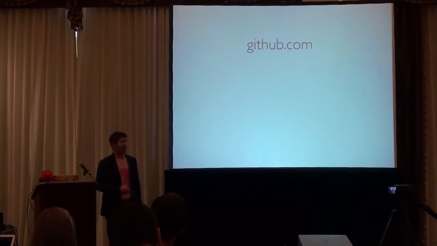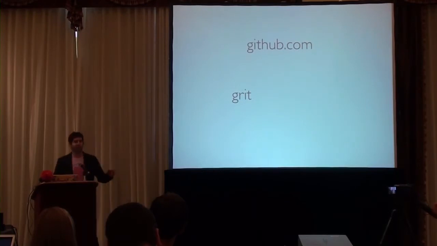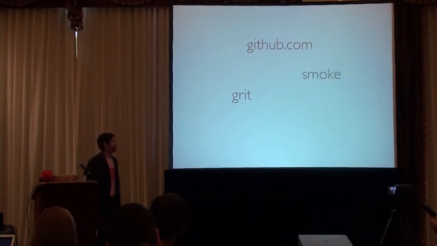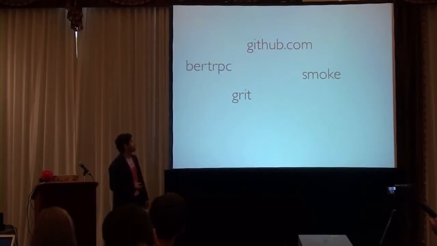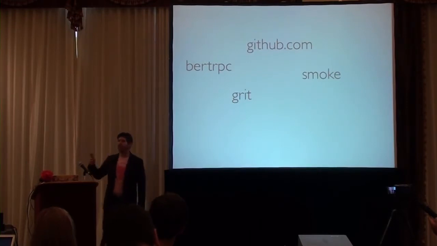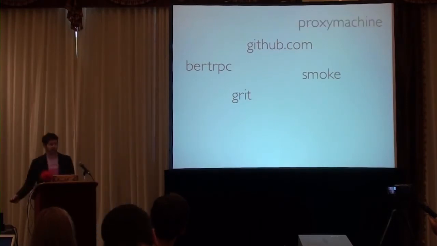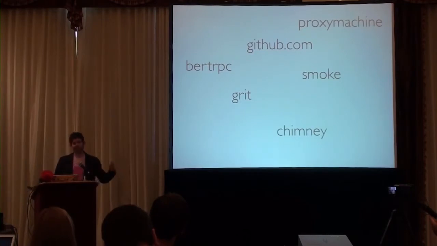So what do we do? Modularize. It started with Grit, which is a library for communicating from Ruby to Git repositories on disk. And then we said, we need to be able to scale this thing out. So we built the Smoke system, which allows the front ends to talk to the back ends. And then we built BERT RPC, which is the RPC mechanism by which those things communicate. Those, of course, go through Proxymachine, which establishes the connection between the front ends and the back ends. That's routed by Chimney because Grit is Smoke in the cloud, obviously, which is routed by Chimney, right? Yeah, no, see, it makes sense to me.